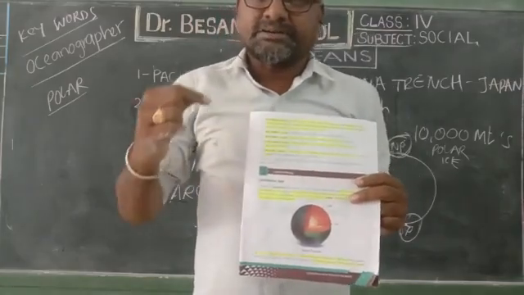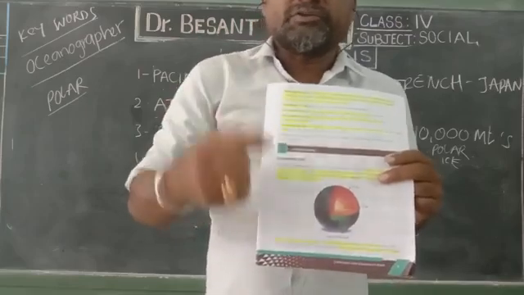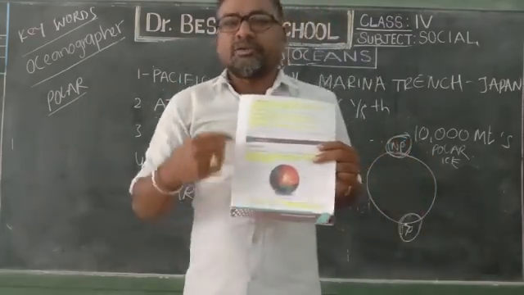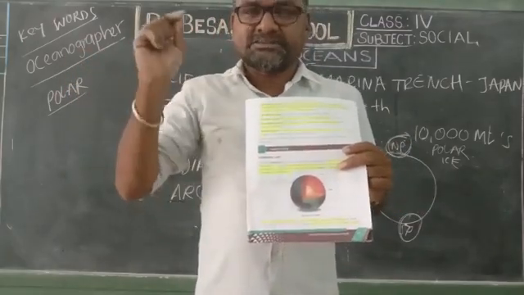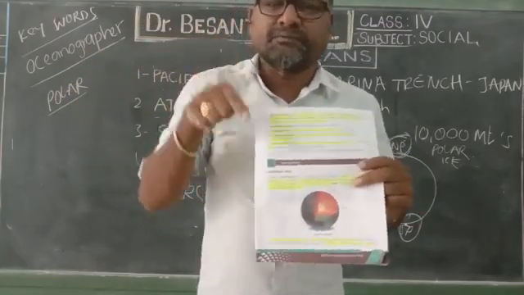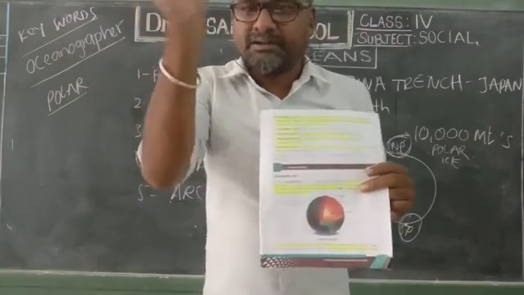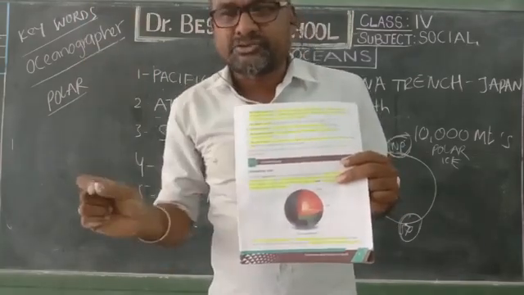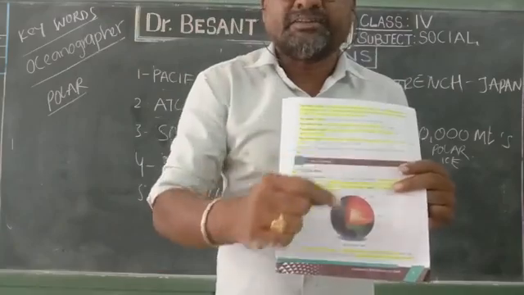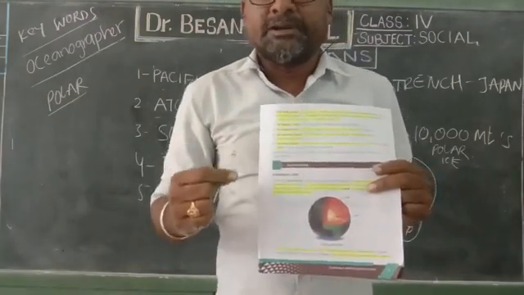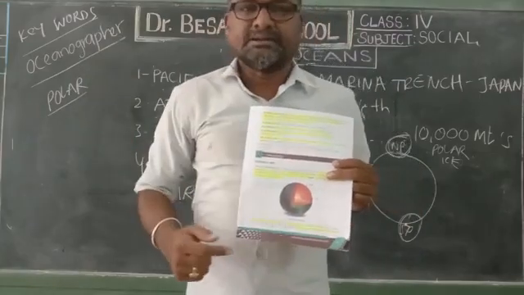After completing this topic, revise the textbook part that I taught today, underline the key sentences which I stressed, and write in a rough book all the keywords. Write the 7 continents and the 5 oceans, and point them out on the globe or on a map given in the textbook or workbook, and be ready for tomorrow's next topic about continental drift.